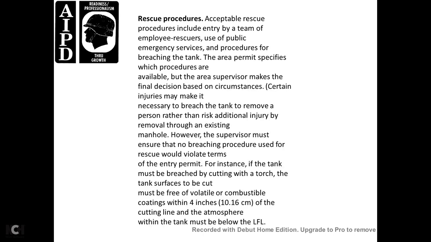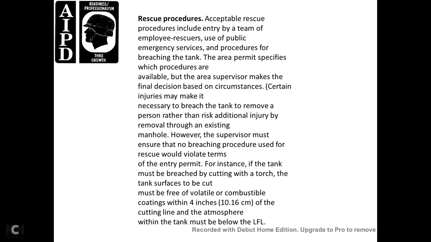Rescue procedures. Acceptable rescue procedures include entry by a team of employee rescuers, the use of the public emergency service, the procedure for breathing apparatus, and the tank entry permits. The area permits specify the procedure available. The area supervisor makes the final decision based on the circumstances. Certain injuries may make it necessary to breach the tank for removal of the person rather than risk additional injury with removal through an existing manhole.